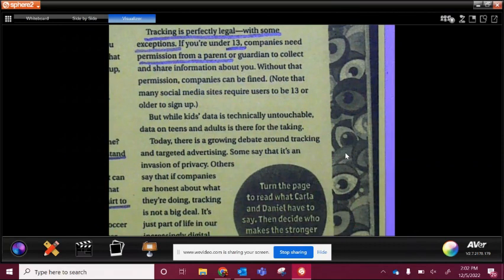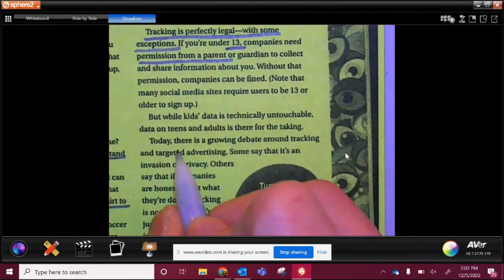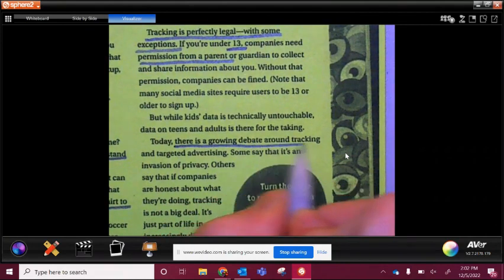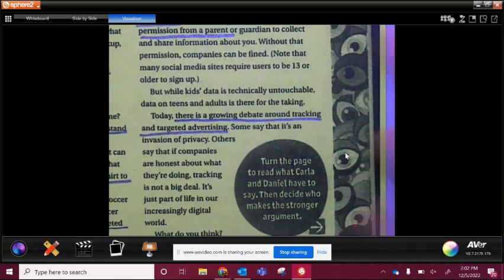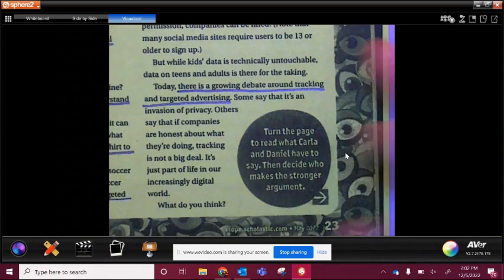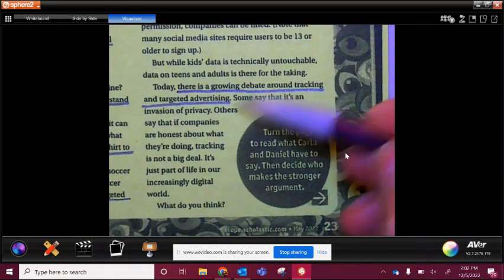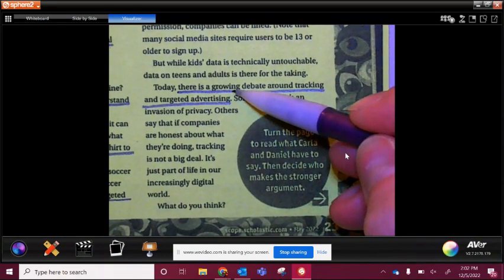Today, there is a growing debate around tracking and targeting advertising. Some say that it's an invasion of privacy. Others say that if companies are honest about what they're doing, tracking is not a big deal. It's just part of our increasingly digital world. What do you think?